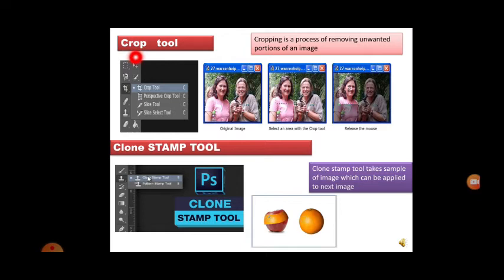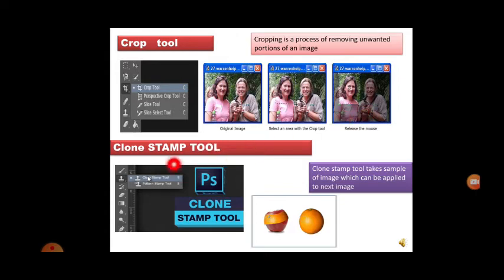Next is the crop tool. Everybody knows what a crop tool is. Cropping is a process of removing unwanted portions of an image. So you can just choose the crop tool. This is the original image. Select the area with the crop tool. I want only this picture, so I don't want the other parts, so I can crop it. For example, for the display picture in WhatsApp or Facebook, we just crop it and put only our faces. So like this you can do a lot of changes to the image.